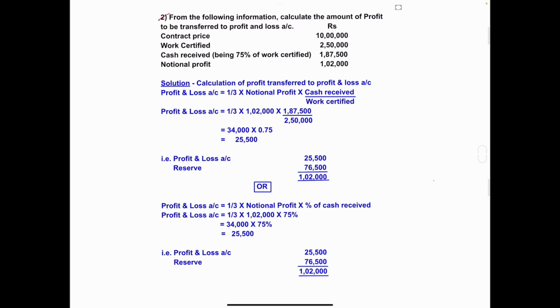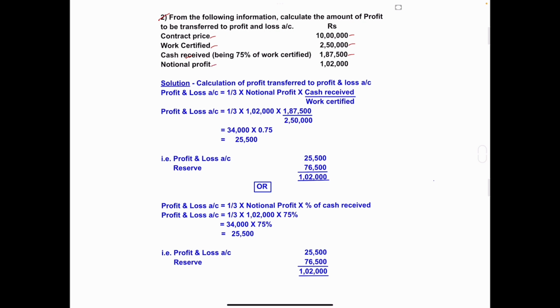Problem 2. From the following information, calculate the amount of profit to be transferred to profit and loss account. Contract price 10 lakh, work certified 2 lakh 50,000, cash received being 75% of work certified amount is 1 lakh 87,500.